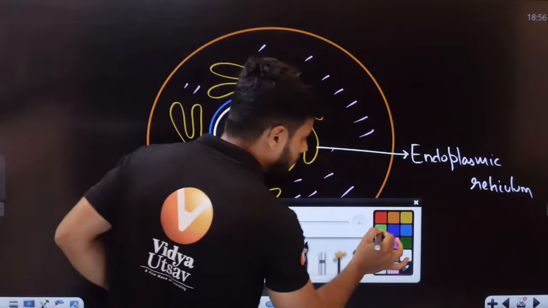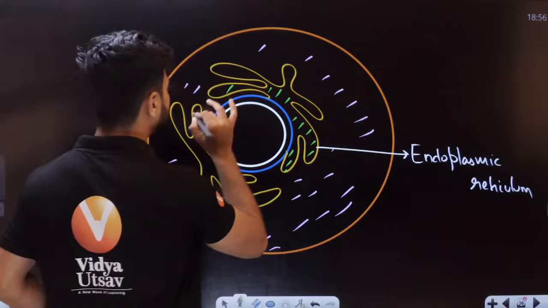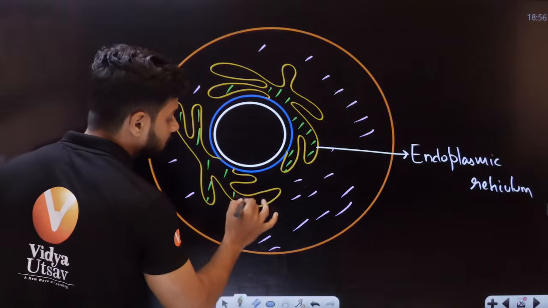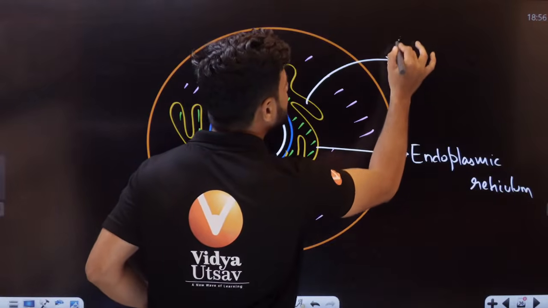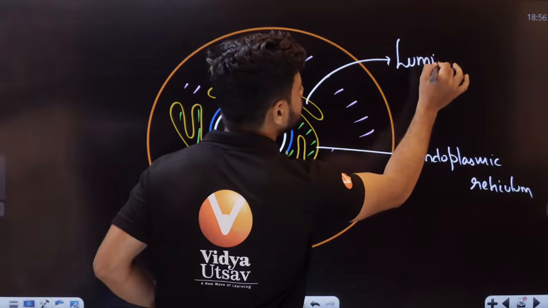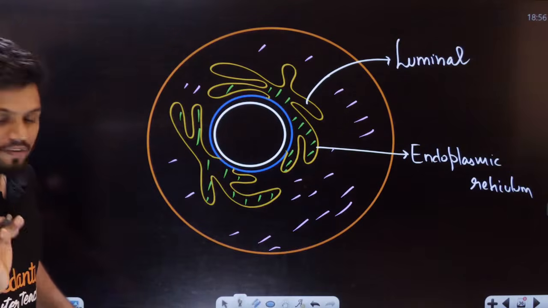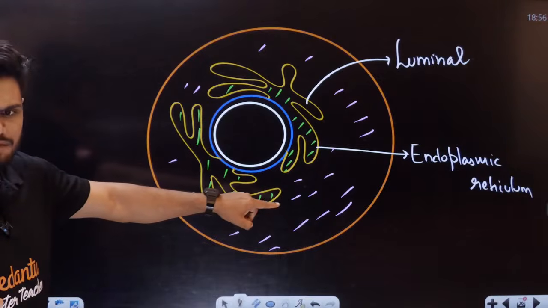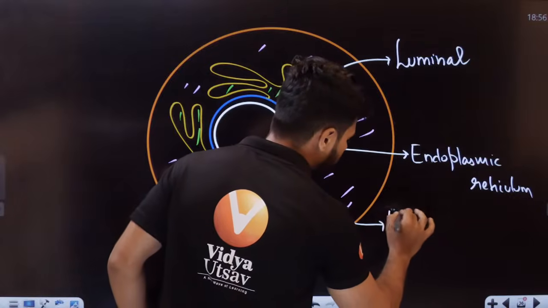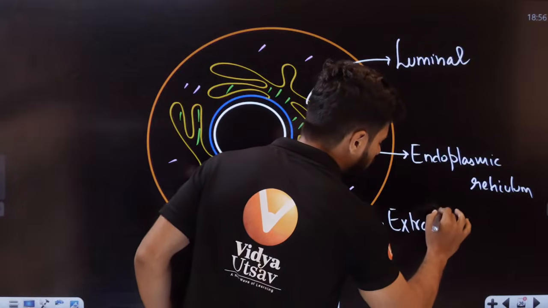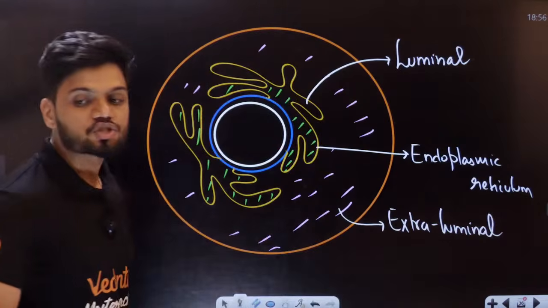Inside a cell, wherever we find the ER, this green region, this region is called the luminal region. And in some places where we do not find the ER, this region is called extraluminal. So luminal and extraluminal, students.